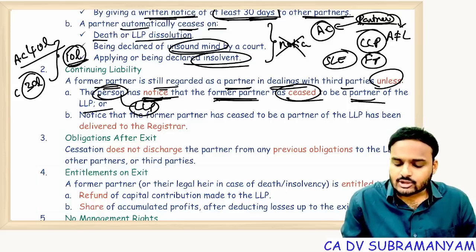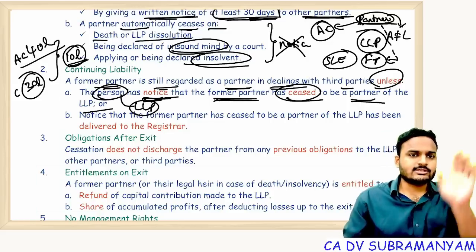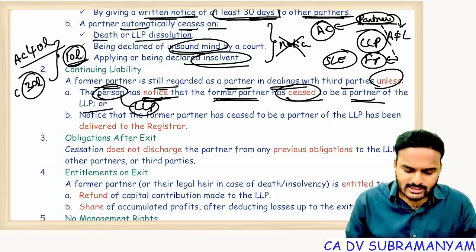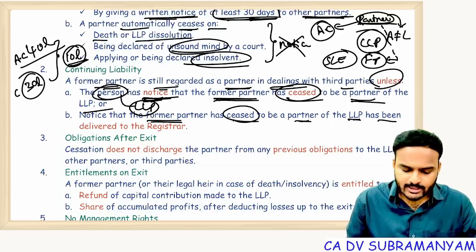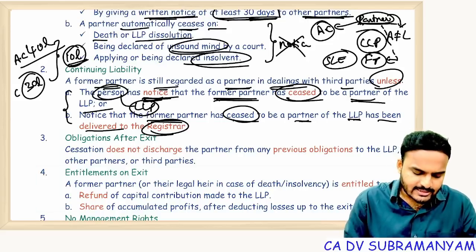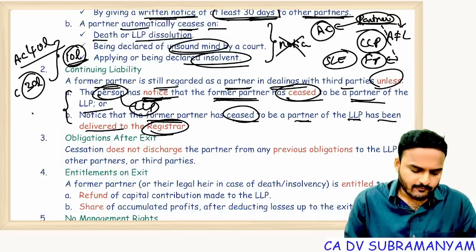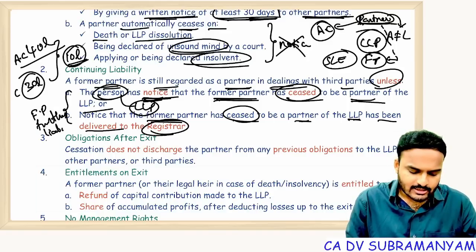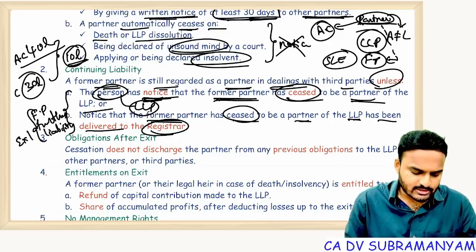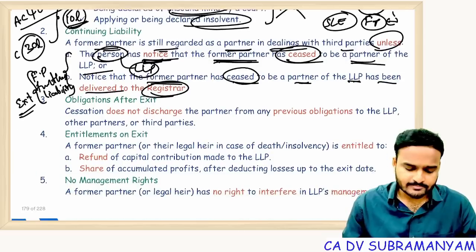In these cases, you have to consider the former partner if notice is not given to the public, or if notice is not filed with the ROC. Once notice that the former partner has ceased to be a partner of the LLP has been delivered to the Registrar, then in both cases, case A or case B, the former partner's further liability is extinguished. Getting my point, everyone? Okay.